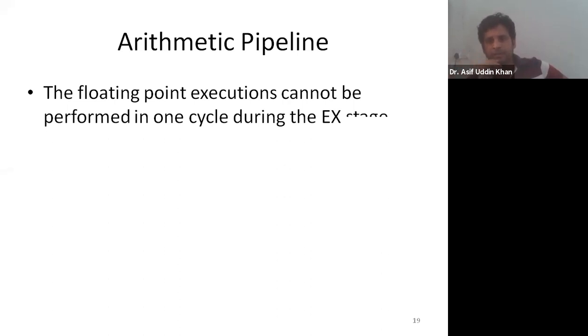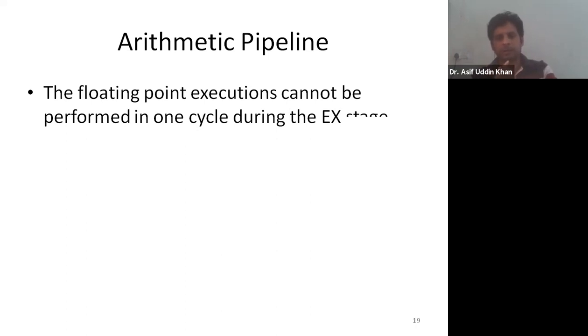It takes more time. Now in this case, what to do? The EX stage, in case of floating point operation, cannot be completed within one clock cycle time or one clock period time. It takes more time. So what to do? You can increase the clock cycle time. I mean, you can give a bigger clock cycle to this EX stage in case of floating point operation. This is one solution.